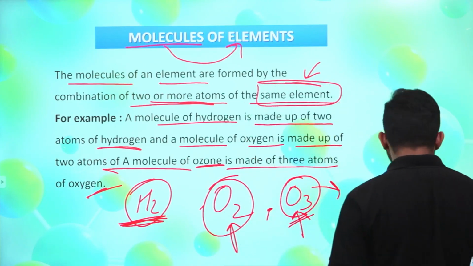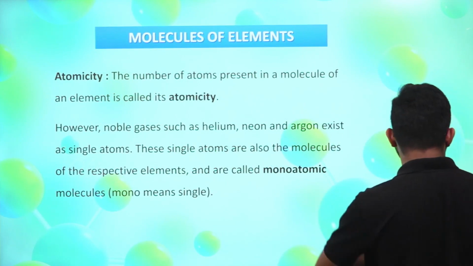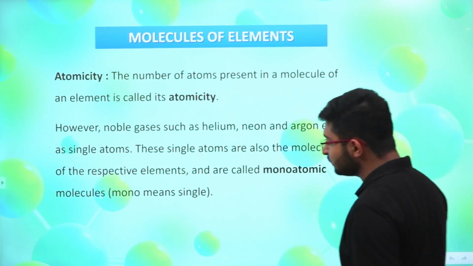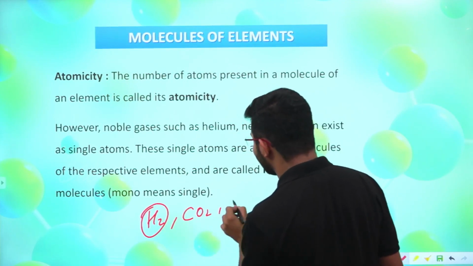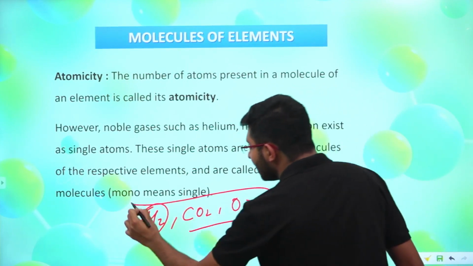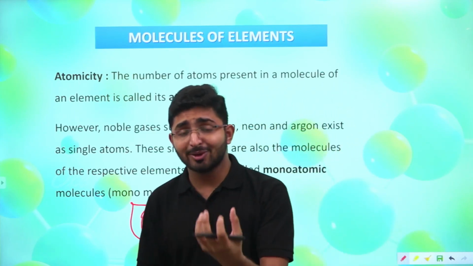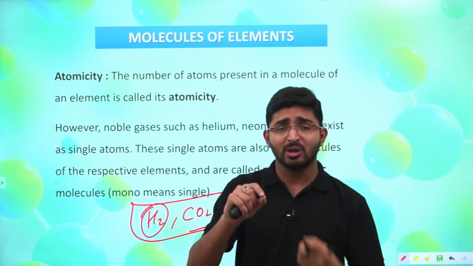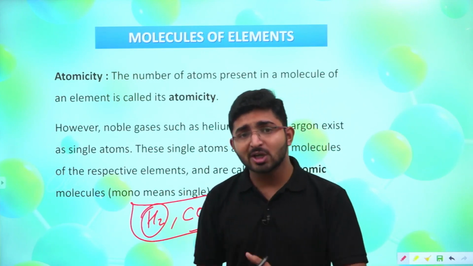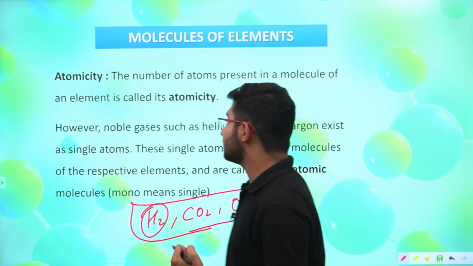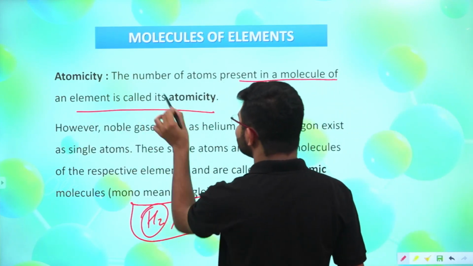Now, moving ahead, you can see here that we have the next topic, that is atomicity. Now, what is atomicity? Firstly, I have told you that if I have H2, if I have CO2, if I have O3, so the number of atoms combined in a molecule, right? When we talk about the number of atoms combined in a molecule, and if we want to say a particular name for that molecule, that is the atomicity of that molecule, right? The number of atoms present in a molecule of an element is called its atomicity.